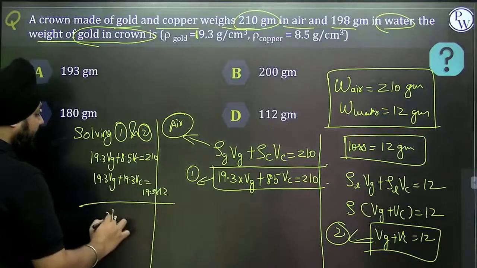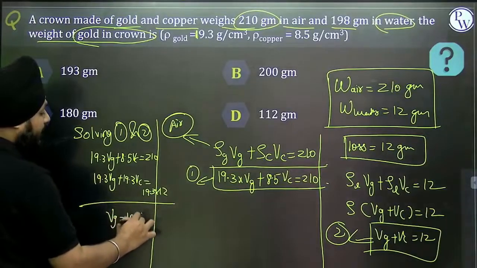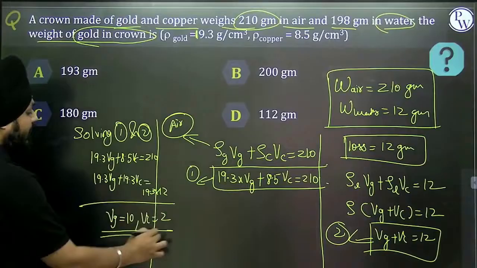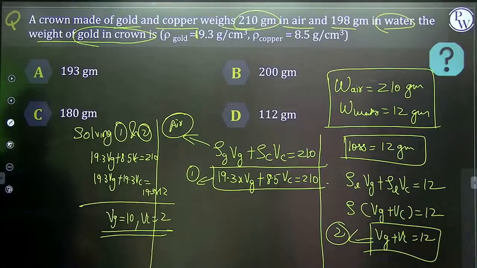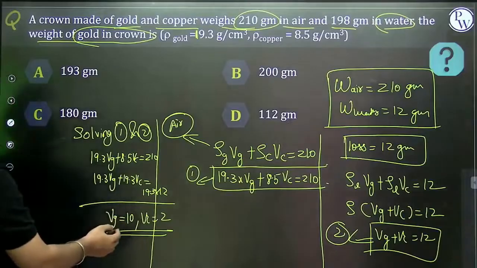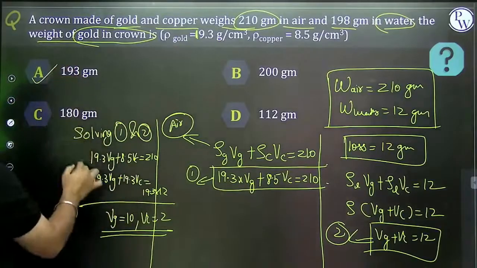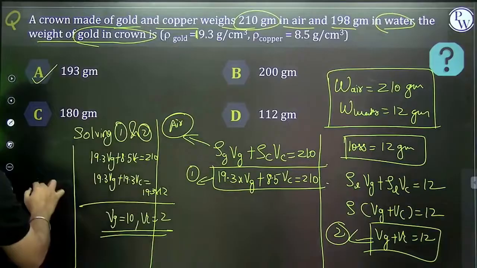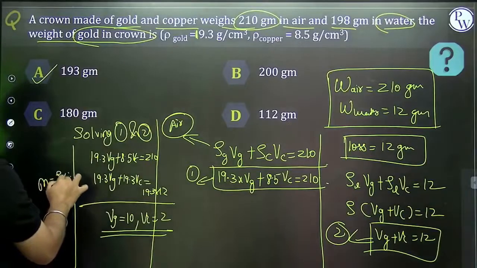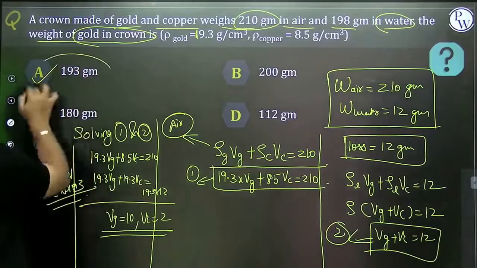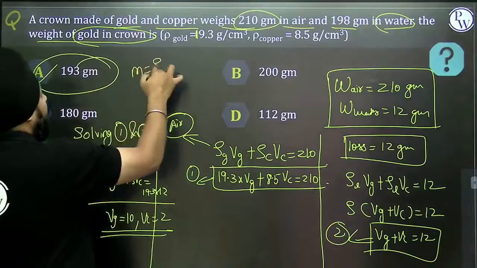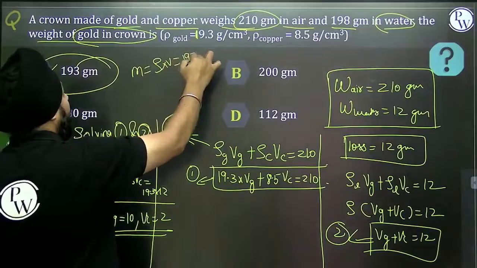Solving this, we are getting Vg as 10 and Vc as 2. If I'm multiplying with its density, the mass is density into volume, that is 10 into 19.3, and that is 193 gram.